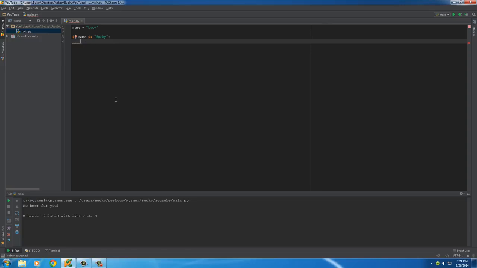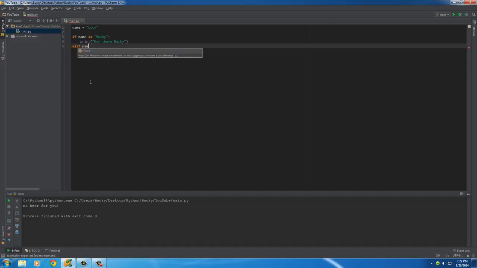So what we're going to do is say, okay, if the name is Bucky, then print, hey there, Bucky. Now, in order to test another option, what you can use is the keyword elif, and this pretty much means else if, or it's just another way of having another if statement in one block of code.